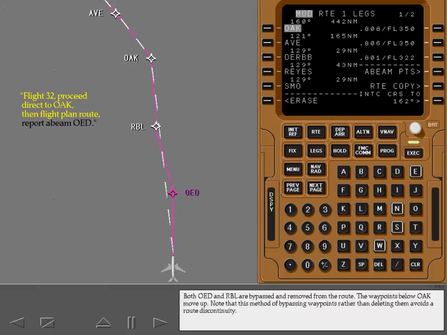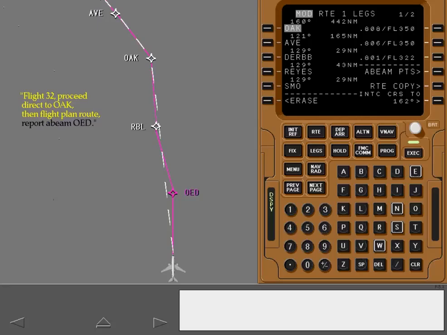Both Rogue Valley and Red Bluff are bypassed and removed from the route. The waypoints below Oakland move up. Note that this method of bypassing waypoints rather than deleting them avoids a route discontinuity.